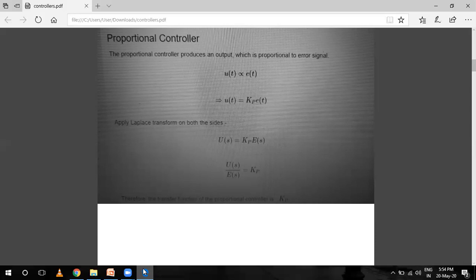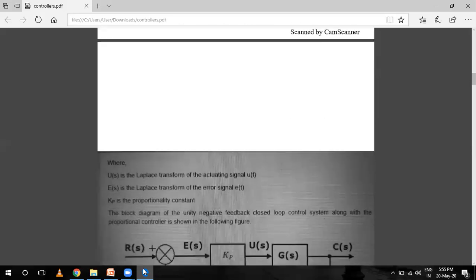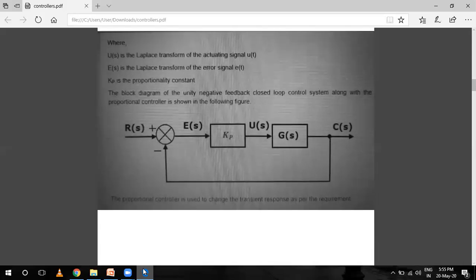To remove this proportionality, we use a constant K. Apply the Laplace transform on both sides. Laplace of u(t) is U(s) and Laplace transform of e(t) is E(s). U(s) by E(s) is Kp. This is the transfer function of the proportional controller, Kp. U(s) is the Laplace transform of the actuating signal u(t), and E(s) is the Laplace transform of the error signal e(t). Kp is the proportionality constant.